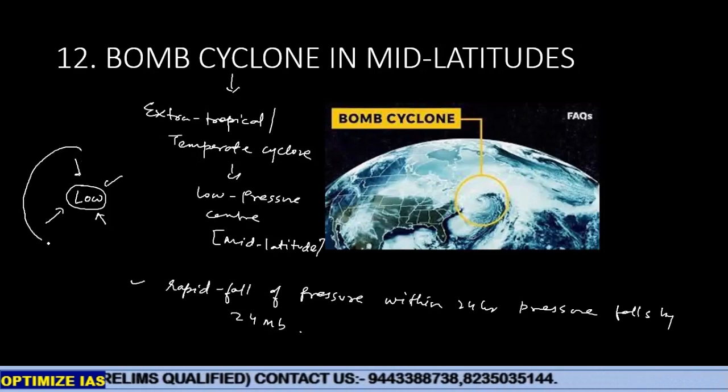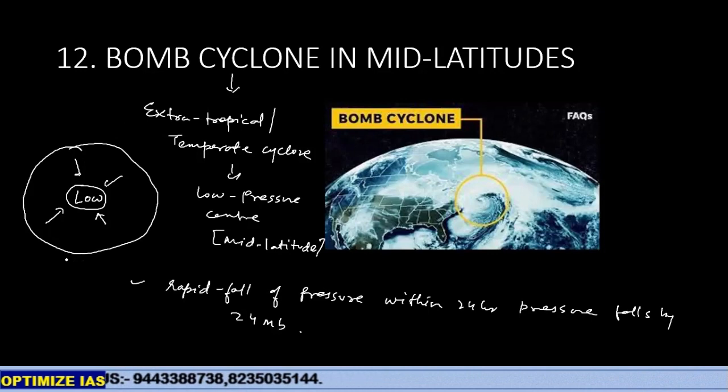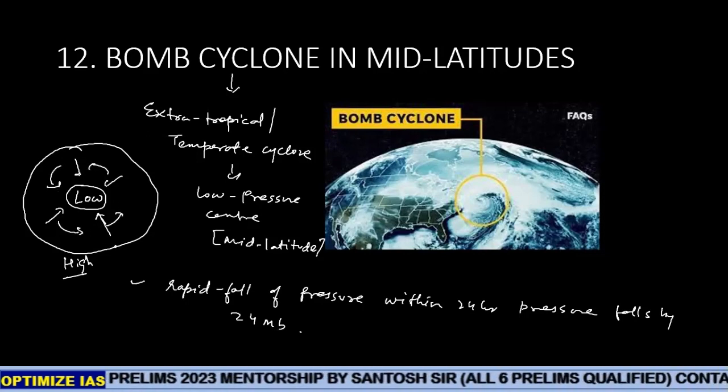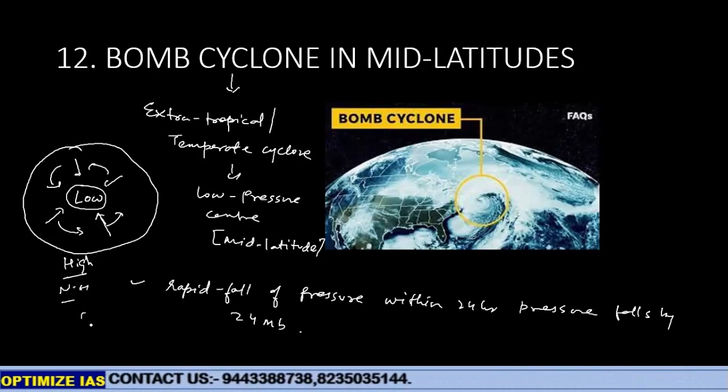So what happens: the low pressure area in a cyclone is surrounded by high pressure centers. And this development of low pressure is a sudden process. As a result, the wind from the surroundings suddenly rushes in to fill this, and they start circulating counterclockwise in the northern hemisphere and clockwise in the southern hemisphere, and this becomes a storm.